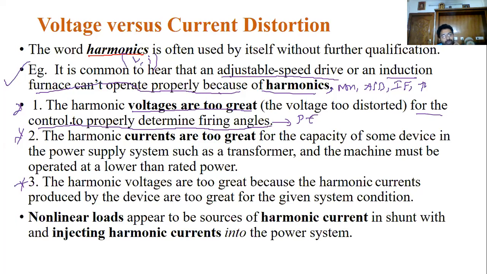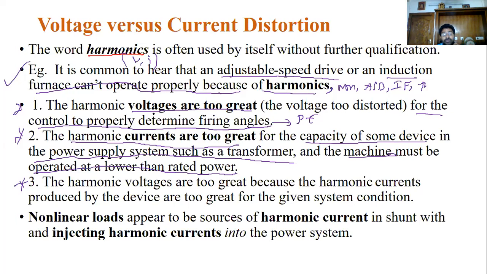That is the voltage case. Now consider the current case. The current is also too high, because the capacity of some devices in the power system, such as transformers and machines, must be operated lower than the rated.